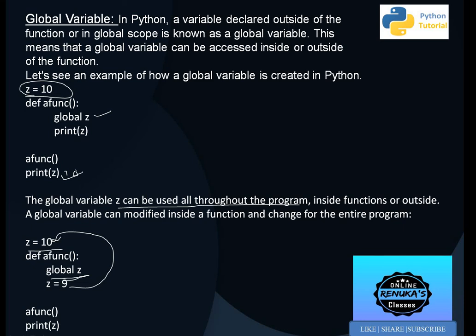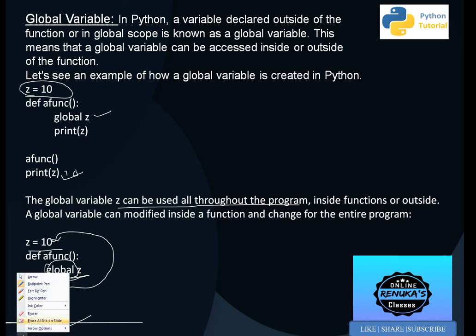Now z is pointing to 9, not to 10. So after that if we print z, it will show us 9. That means if we want to change the global value in a function, then we have to use the keyword global. So global z and then z is equal to 9. That means now z contains the value 9 throughout the program, not 10. 10 is overwritten, now it is 9.